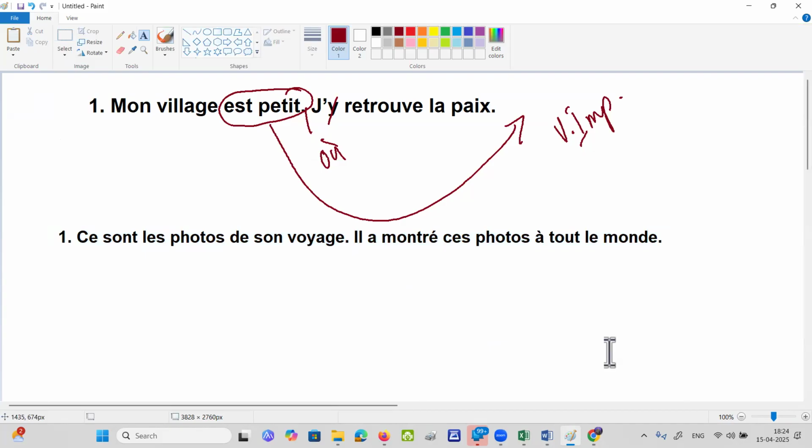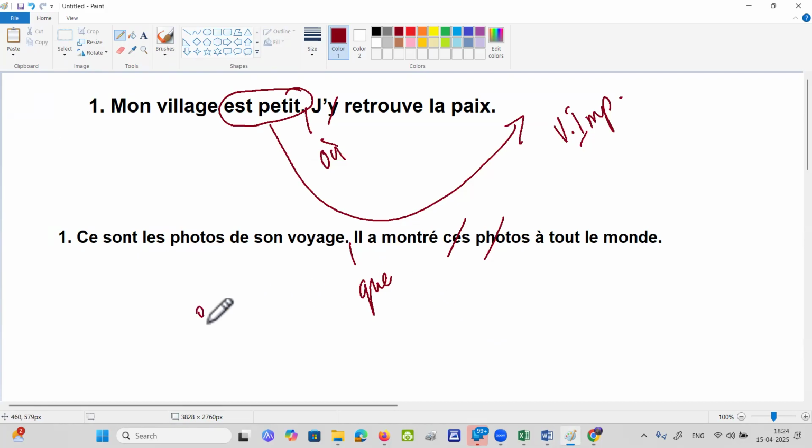These are the photos of your journey. He has shown these photos to the whole world. What is the repetition? Ces photos. Well done. What will it become? Okay. Well done. Is the answer done? No, it's not done. So what is the extra work you're supposed to do? The voyage will be in the end. Sorry, my dear, what will become? Will the voyage be in the end?